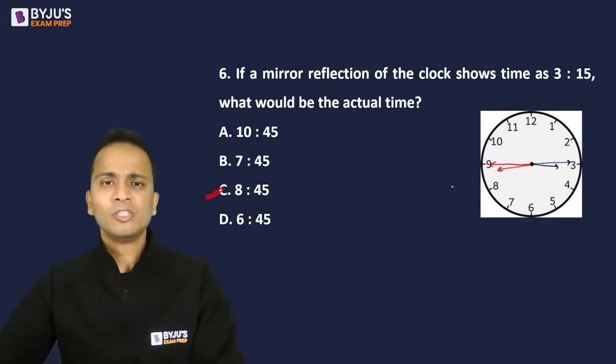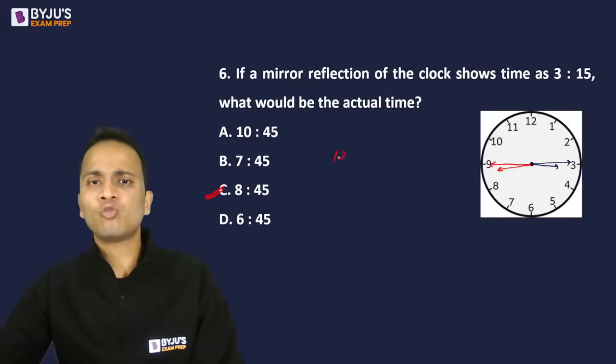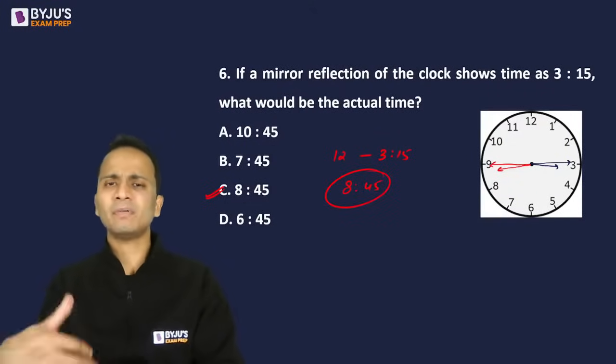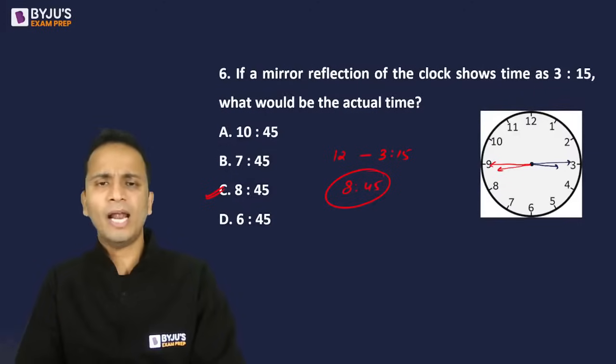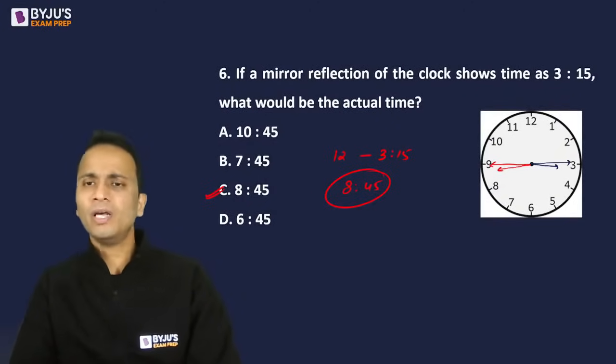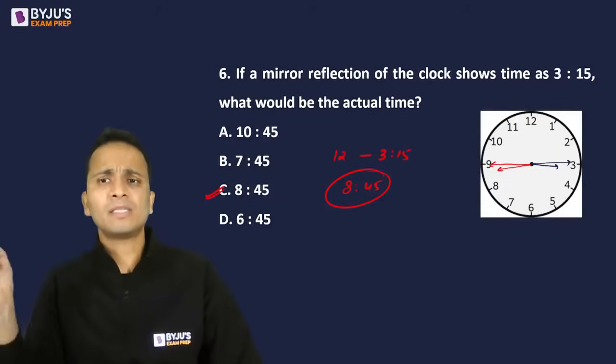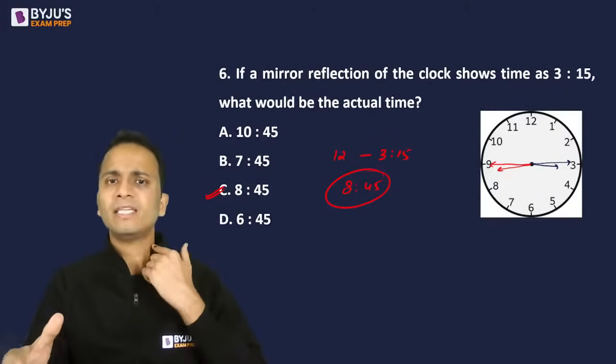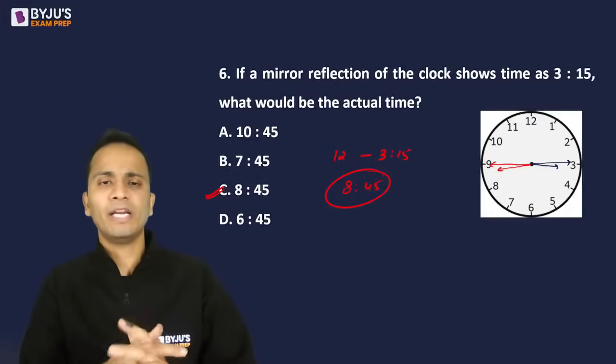ठीक है, सो इसको कैलकुलेट करने के लिए क्या कर सकते हो? 12 में से ये वाला टाइम माइनस कर दो, 3:15, so you'll be left with 8:45. Okay, so mirror images के क्वेश्चन में आप 12 में से subtract कर सकते हो and you can directly get your answer. If you want to plot the figure, you may do that, but this is another way, another faster way. Subtract the time from 12 and you will get your answer.